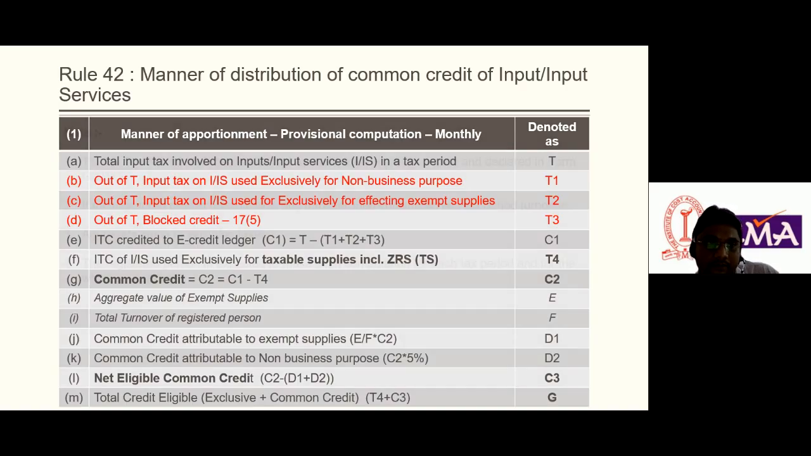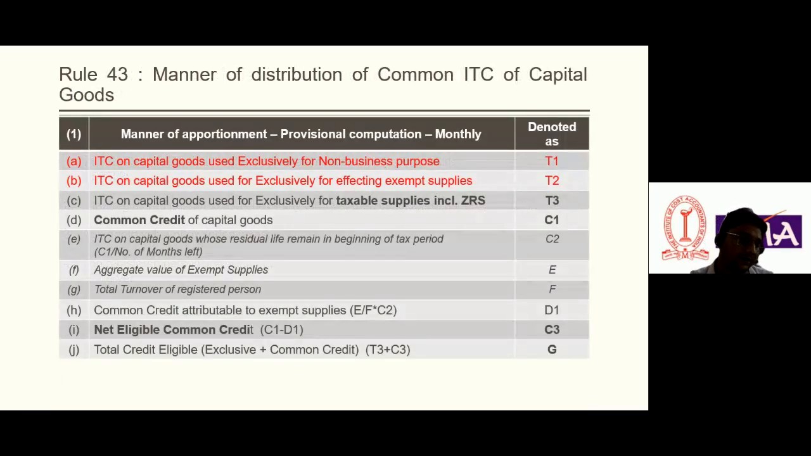Now, another rule. This is also a very important rule. Rule 42 is about input and input services, and rule 43 is about the manner of distribution of common ITC of capital goods. How to apportion the capital goods used for exempt supplies.